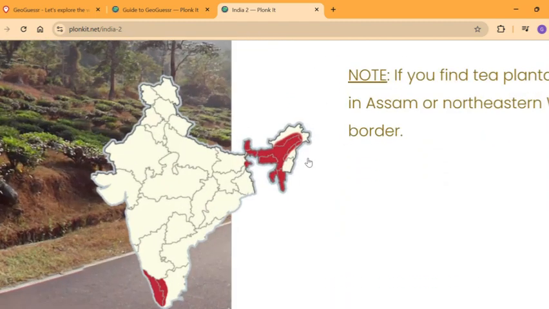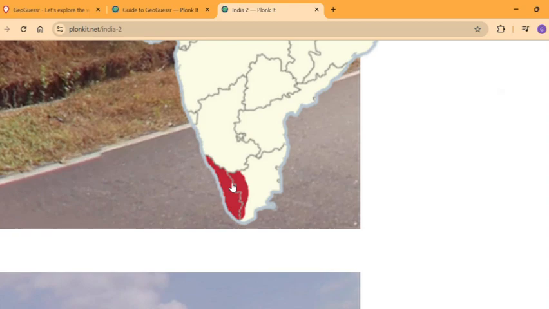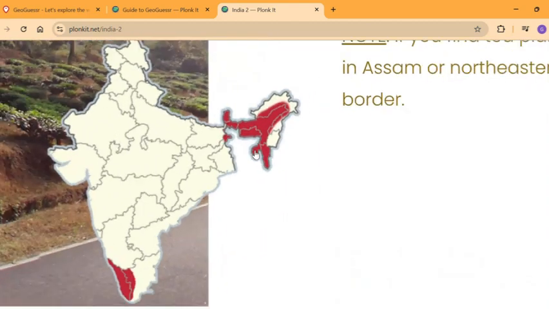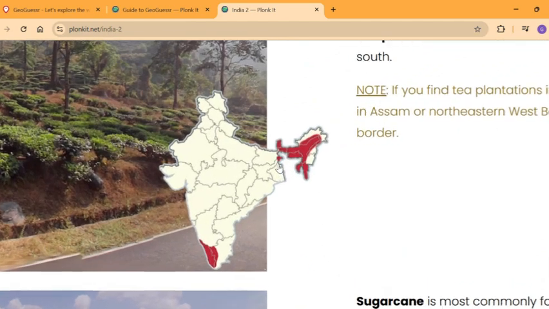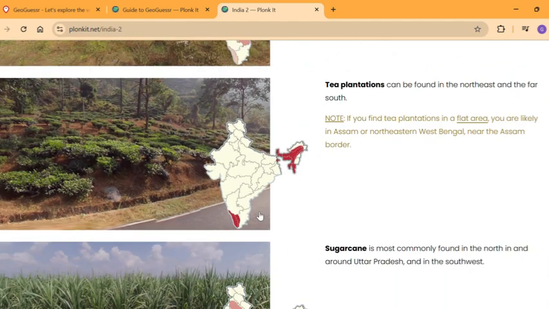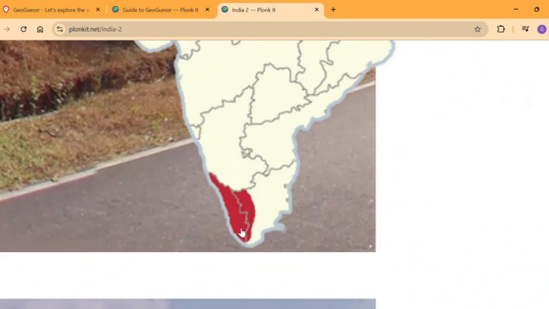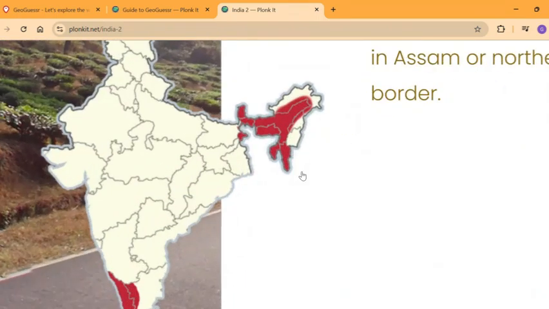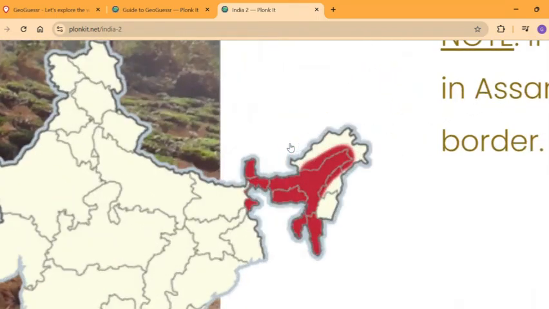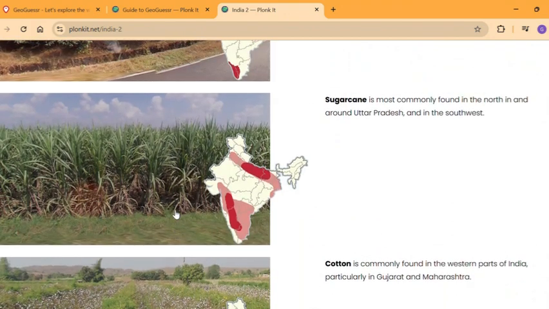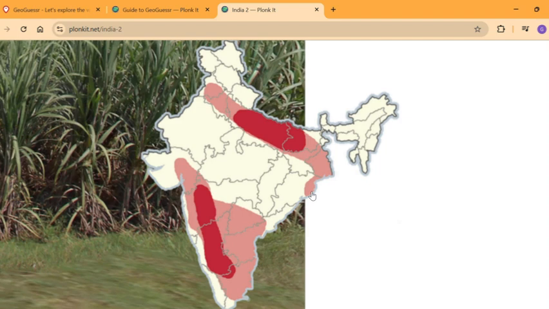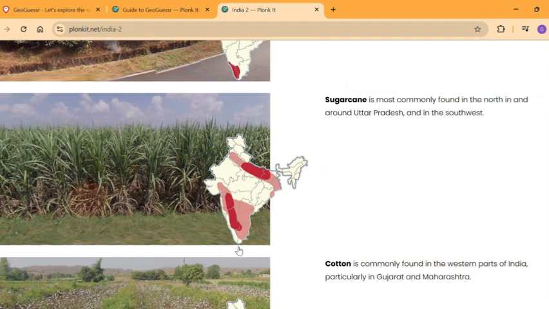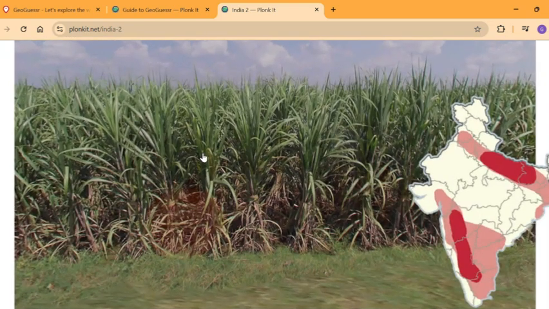Tea plantations are only common in Kerala as well as the Assam area. Tea plantations are only available in flat areas, and these areas are the main exporters of tea in India. They're also available sometimes in western Tamil Nadu. So all these areas are very high tea plantations, just remember that. Sugarcane is only available in the north with Uttar Pradesh, Bihar, as well as the Maharashtra, Karnataka area. It's only available in these areas. Sugarcane is basically these plantations, just remember.